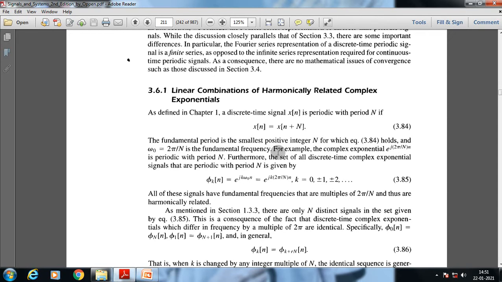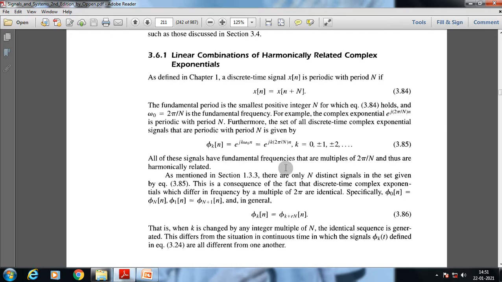For example, the complex exponential e to the power j 2 pi by N multiplied by small n is periodic with period N. Furthermore, the set of all discrete time complex exponential signals that are periodic with period capital N is given by e to the power j k omega 0 n, where omega 0 is replaced by 2 pi by N. All of these signals have fundamental frequencies that are multiples of 2 pi by N and thus are harmonically related. So the harmonically related complex exponential form is the basis of the discrete time Fourier series.